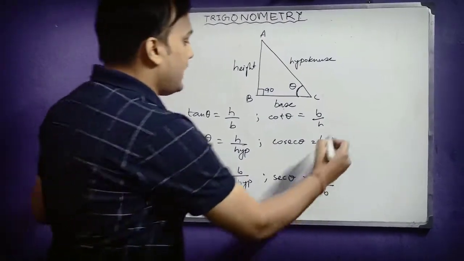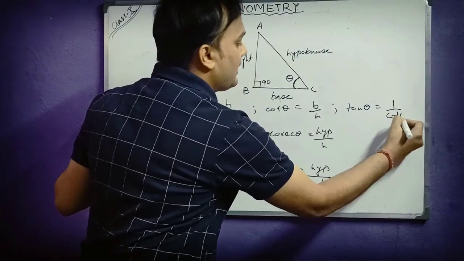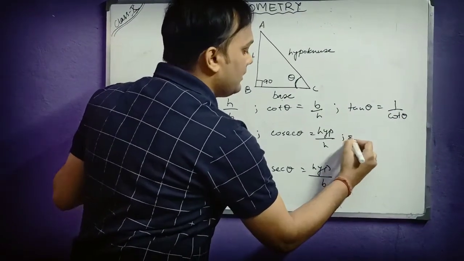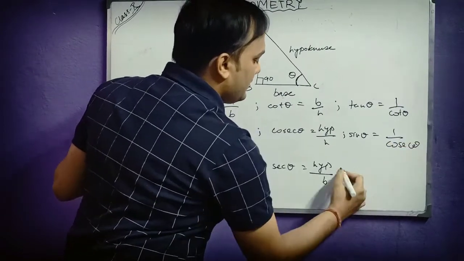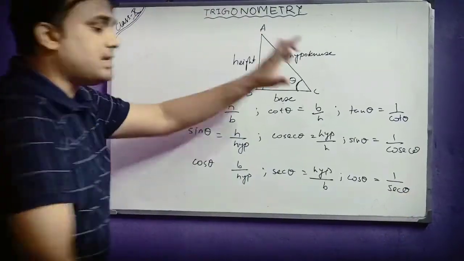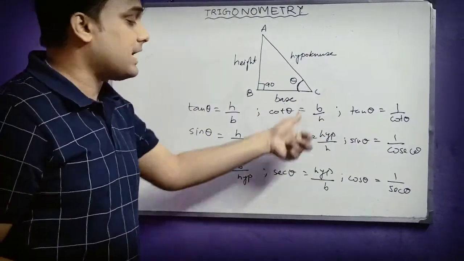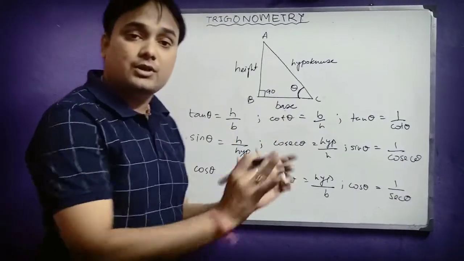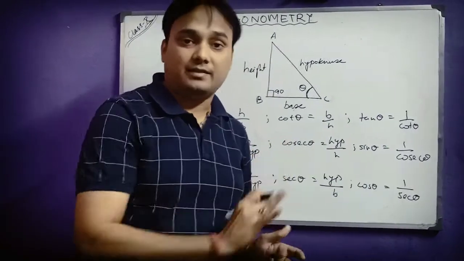Why? Because tan theta is the reciprocal of cot theta, sin theta is the reciprocal of cosec theta, and cos theta is the reciprocal of sec theta. So this is a very basic concept of trigonometry. The trigonometry itself starts here. This is something you need to keep fresh in your mind, so that anywhere you can apply this very easily.